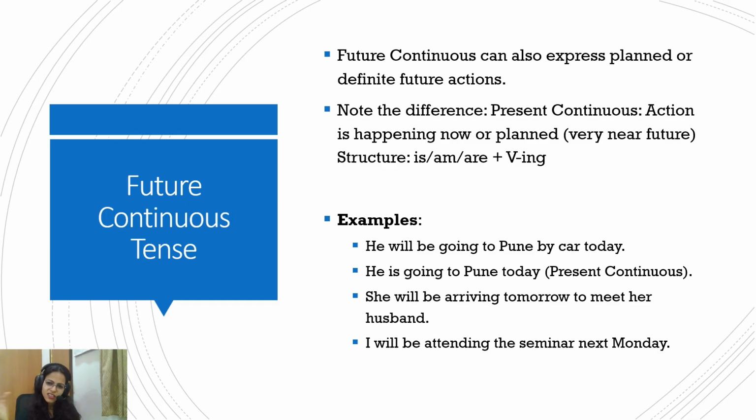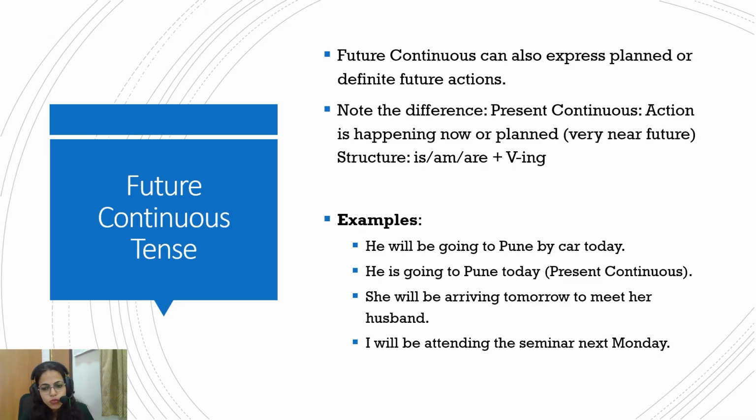And if there is a higher level of uncertainty, then it is, I mean, it's a bit confusing, I understand that. So you have to understand from the context. "He will be going to Pune by car today" has lesser certainty, so it is future continuous. "He is going to Pune today" is pretty much certain. The tickets are done, he's ready, packed his bag and everything.